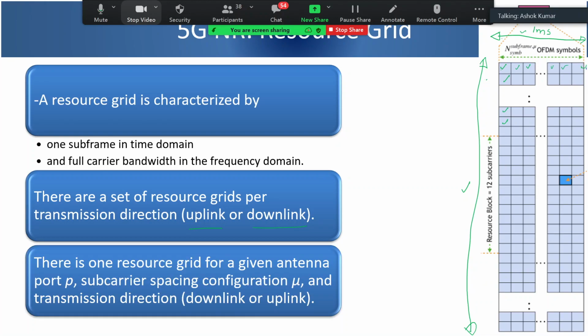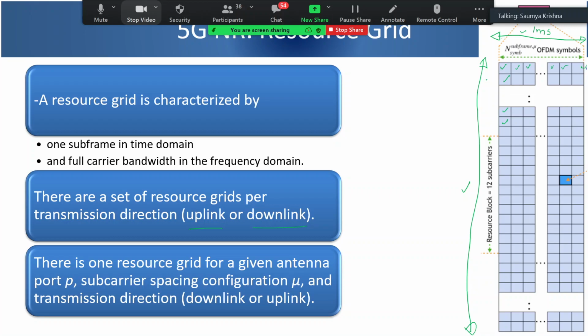In addition, for every antenna port, subcarrier spacing and transmission direction, for every set of these three, antenna port, subcarrier spacing or numerology, and transmission direction, there will be a resource grid transmitted. So I hope it is clear what a resource grid is.